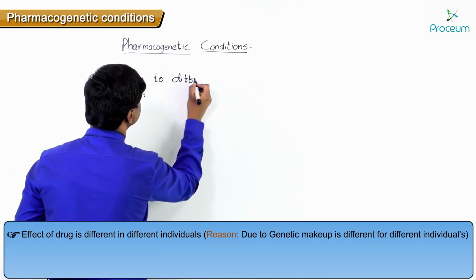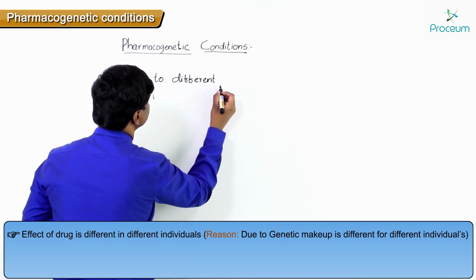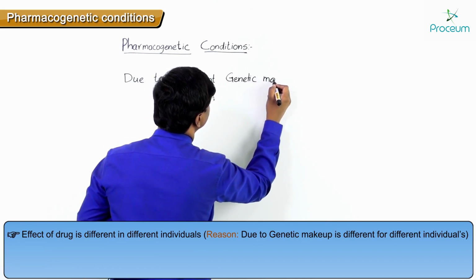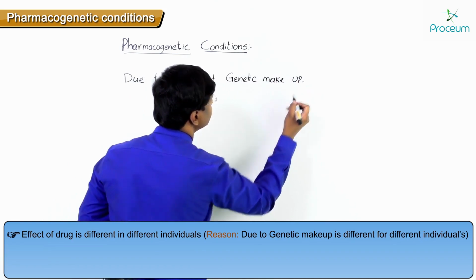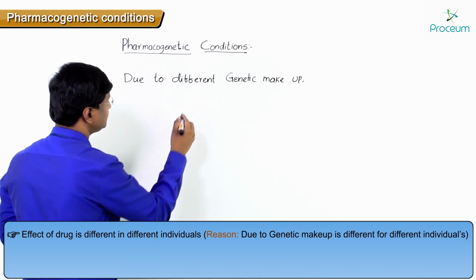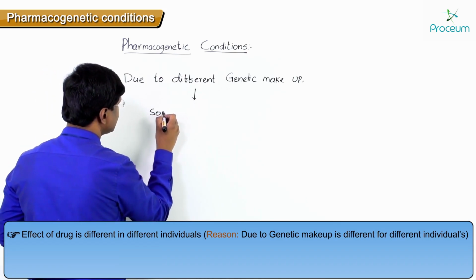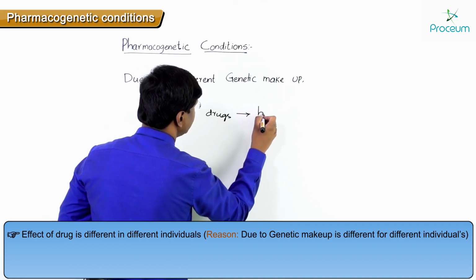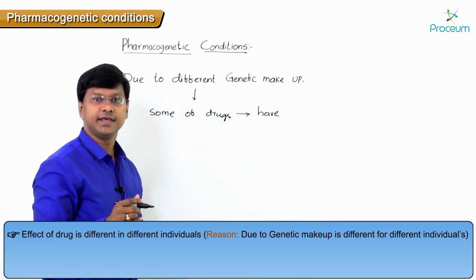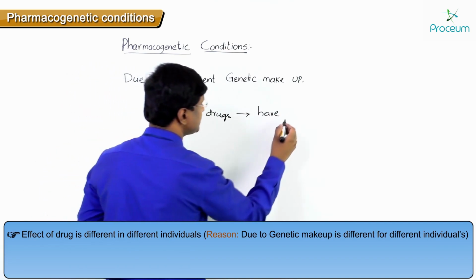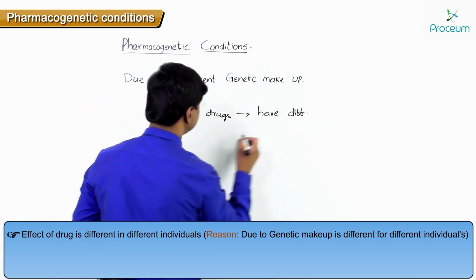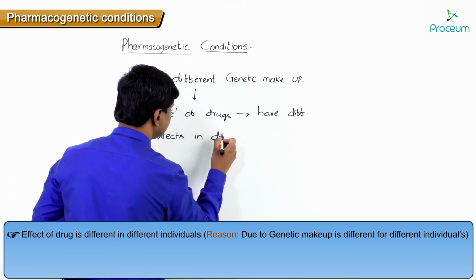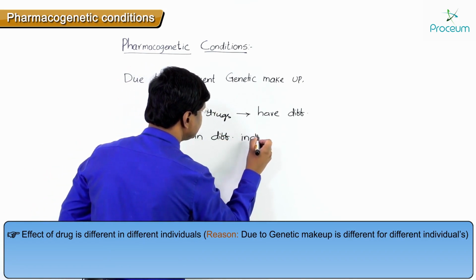So due to different genetic makeup, what will happen is some of the drugs have different effects in different individuals.